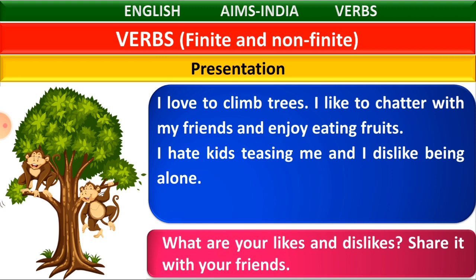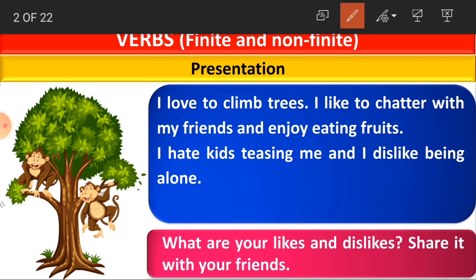If you see here, children, we are talking about our likes and dislikes. I like to climb. I like to chatter. I hate kids teasing me. I dislike being alone. So, in this presentation, we have verbs like climb, chatter, teasing, being.